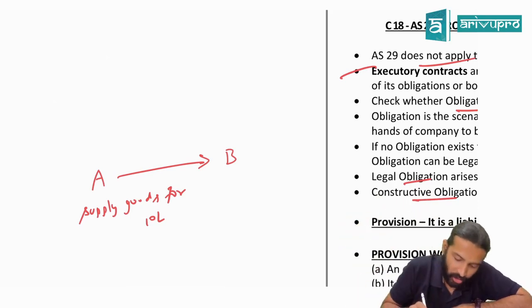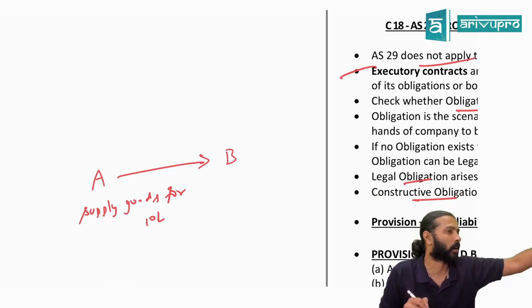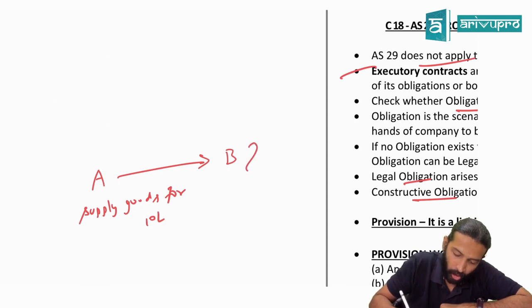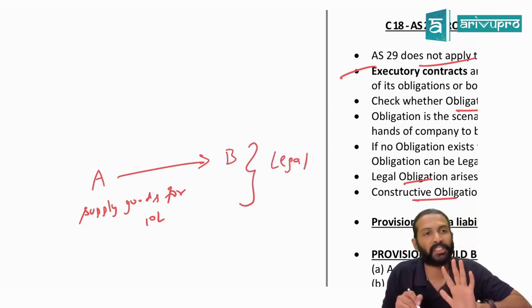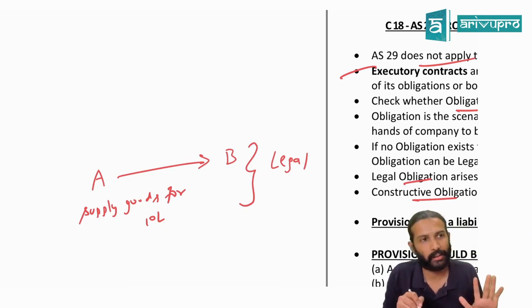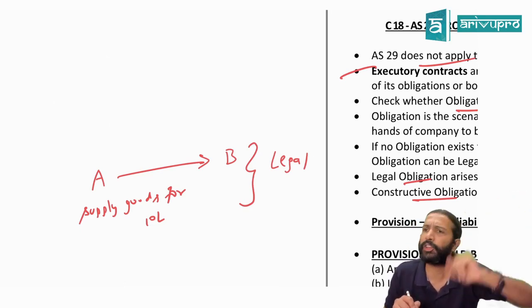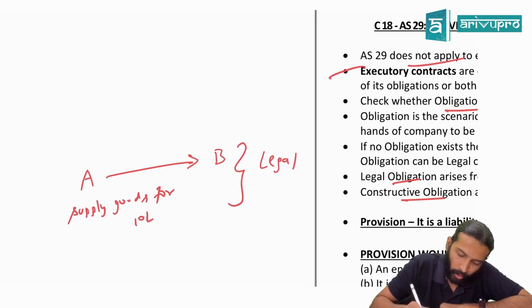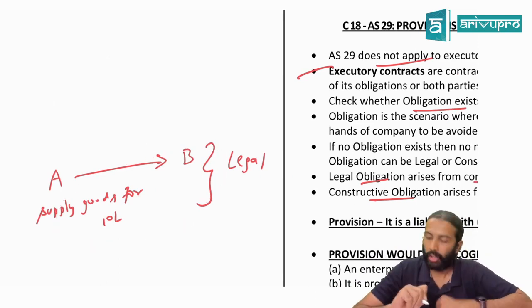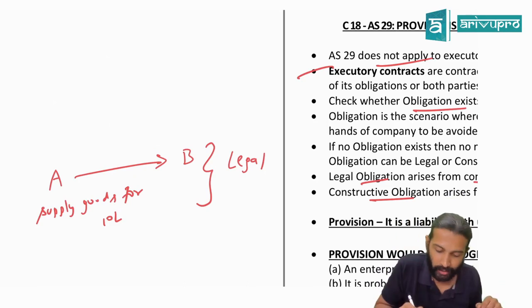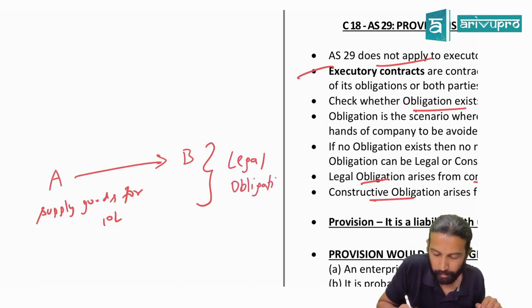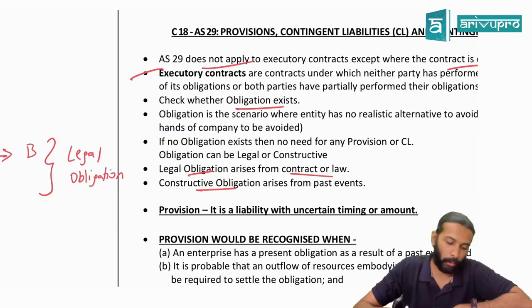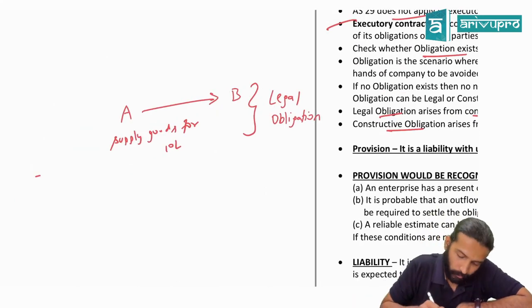Yes or no? And how is this obligation arising, as per law or as per contract? Such obligations we call legal obligations: something which arises as part of the law or as part of a contract. Like gratuity, you need to pay it as per the Gratuity Act. That is a legal obligation, coming as per a particular act or law. Those obligations which arise as part of a contract or a law we call legal obligations. Manageable so far, sir? There is another type of obligation known as constructive obligation. Can I give you an example for this? Okay, sir.